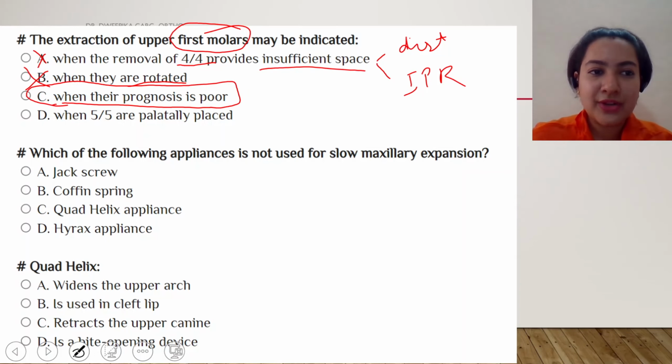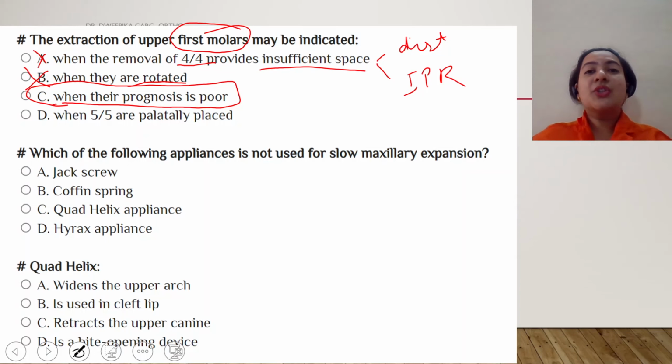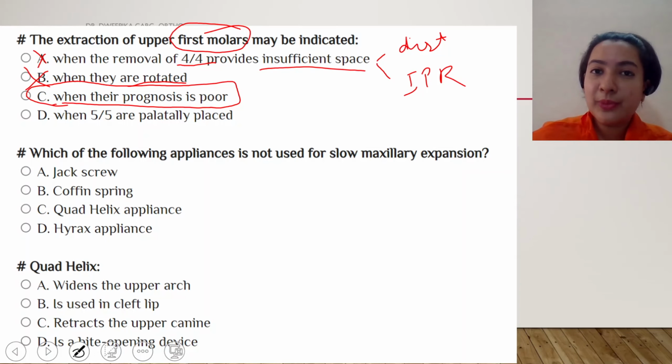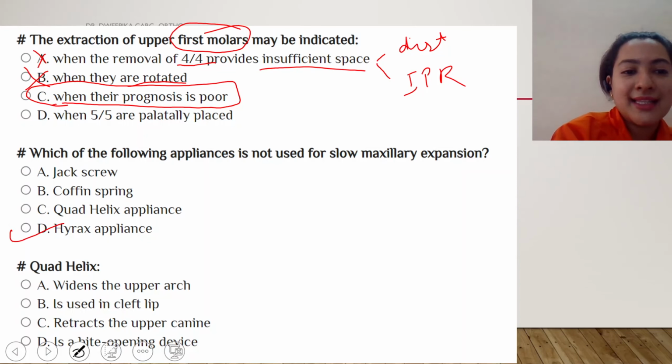Moving on to the next question. Which of the following appliance is not used for slow maxillary expansion? So I'm sure students, if you have gone through the previous video, you have heard the terminologies like slow expansion and rapid expansion. So which is not used for slow expansion is my Hyrax appliance.